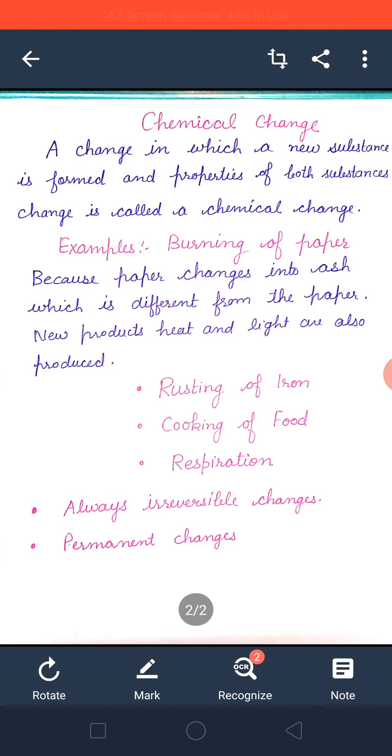We will get a candle of the same size. But if we burn the candle, then chemical change occurs. Then we can't get it back. After some burning, if we collect the wax, we can't get back an equal quantity of wax.